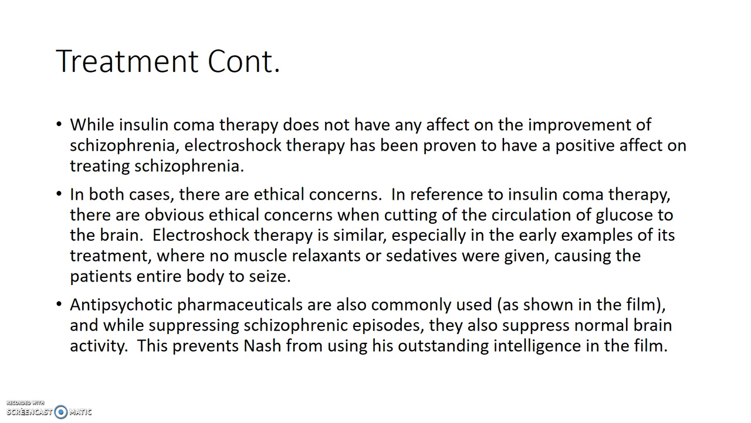The third type of treatment is antipsychotic pharmaceuticals, and is shown in the film as well. These suppress schizophrenic episodes while also suppressing normal brain activity, keeping everything in the brain at very, very low activity, which is a big problem for Nash, especially being the brilliant mathematician that he is and the brilliant scientist and discoverer that he was.